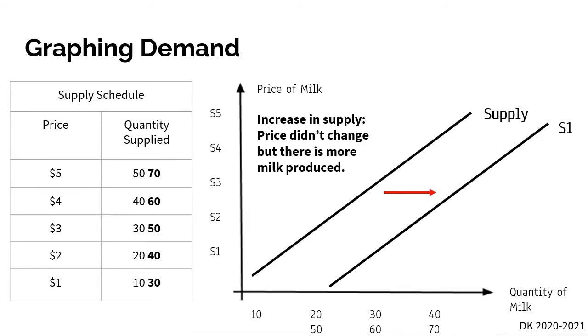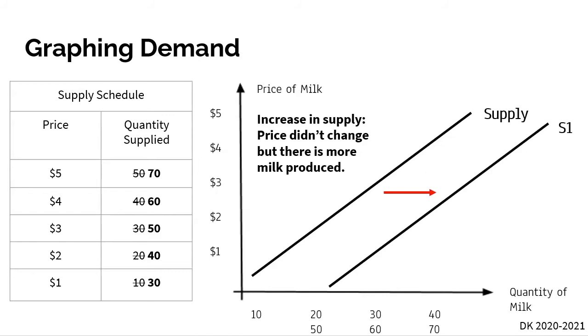So just like demand, this is really important to note. Price does not shift our supply curve. Just like how price does not shift our demand curve, price also does not shift our supply curve. And so here, if there's new and more productive milking machines, our supply curve shifts to the right because all of a sudden, technology became more efficient and we can just supply more milk.